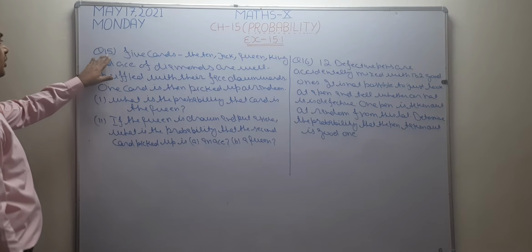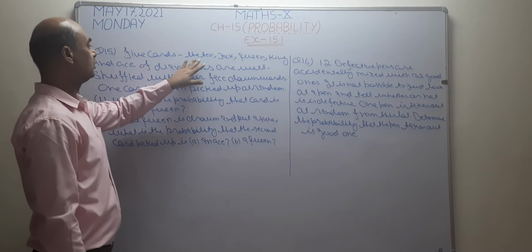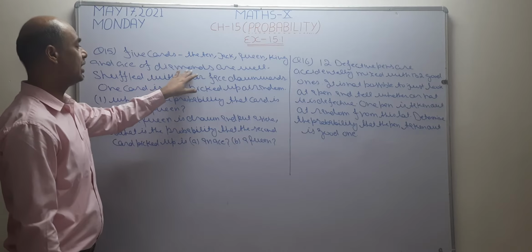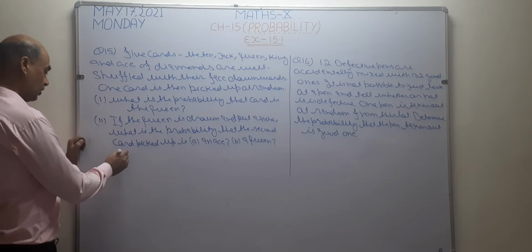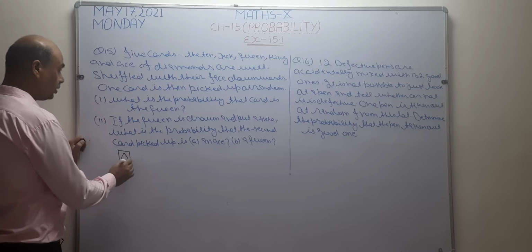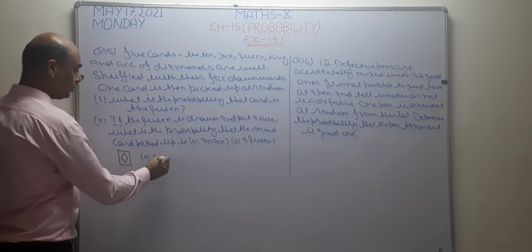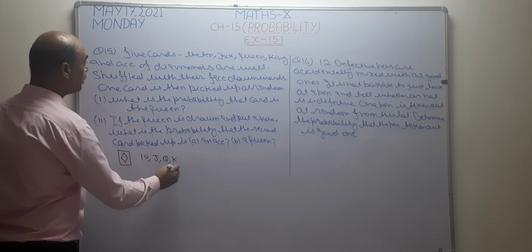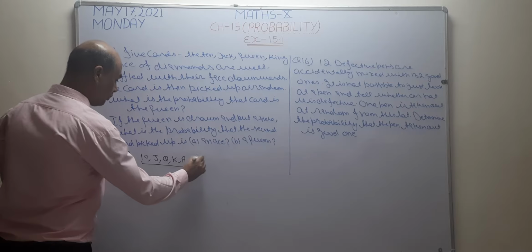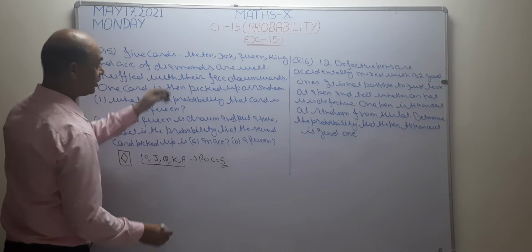Now I want to solve question number 15 of exercise 15.1. See what is given. 5 cards, 10, jack, queen, king and ace of diamond are given. It means we are having 5 cards, of diamond shape: 10, jack, queen, king and ace. What is the POC? Possible outcomes for this question is 5 because 5 cards are there.